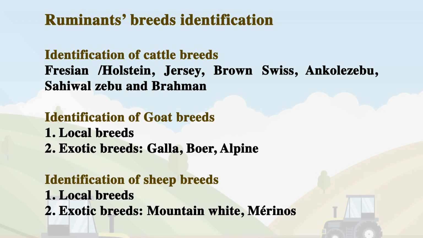Ruminants breeds identification. Cattle breeds: Frisian Holstein, Jersey, Brown Swiss, Ankole Zebu, Sahiwal Zebu, and Brahman. Goat breeds: local breeds, exotic breeds. Sheep breeds include local breeds, exotic breeds.